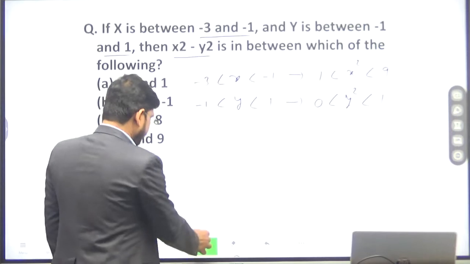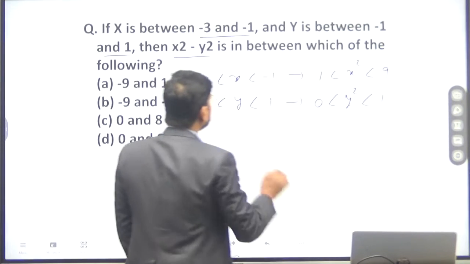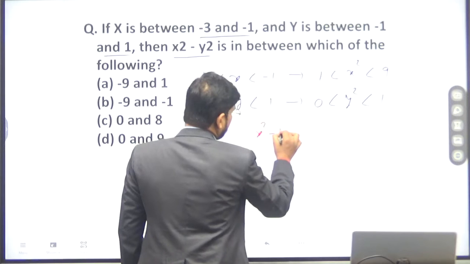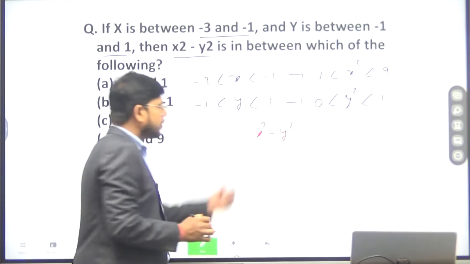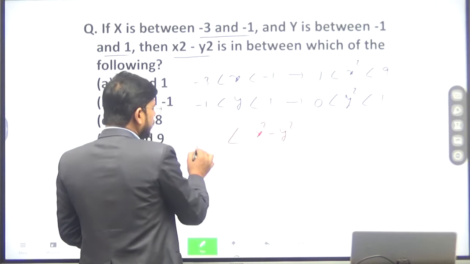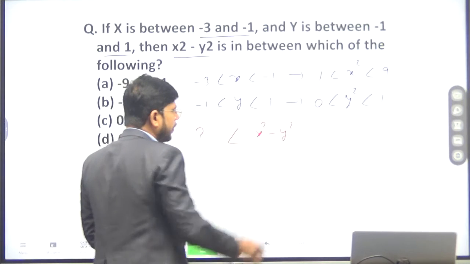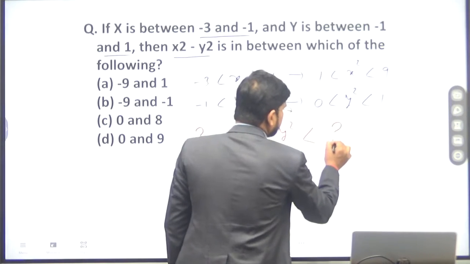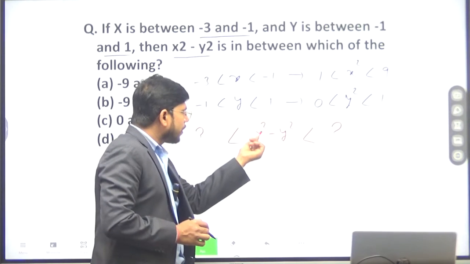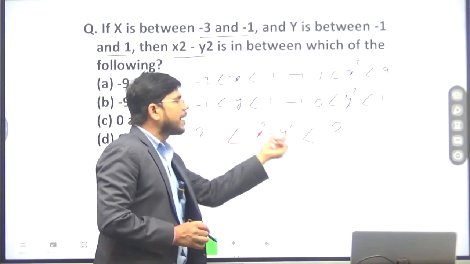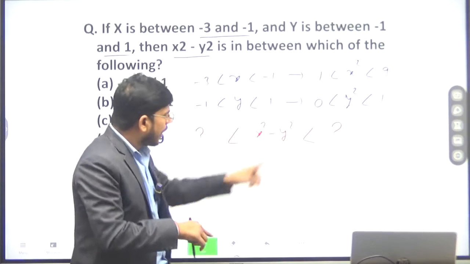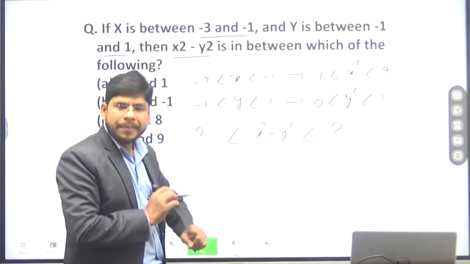Now we have to find the value of x square minus y square, the minimum value and the maximum value. For the minimum value of x square minus y square, the value of x square must be minimum and the value of y square must be maximum.